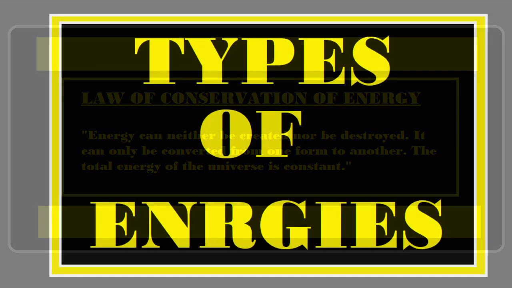Now, let's understand about the various types of energies. Energy can be divided into several types. Some of them are heat energy, light energy, sound energy, chemical energy, gravitational energy, electrical energy, mechanical energy, nuclear energy, and potential energy. Now, let's understand about some of these types of energies with examples.